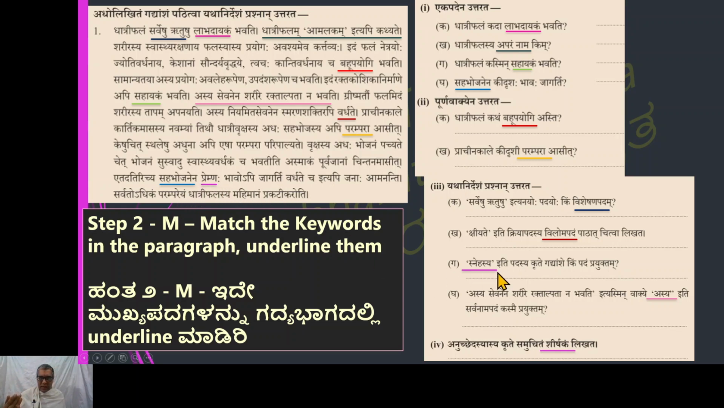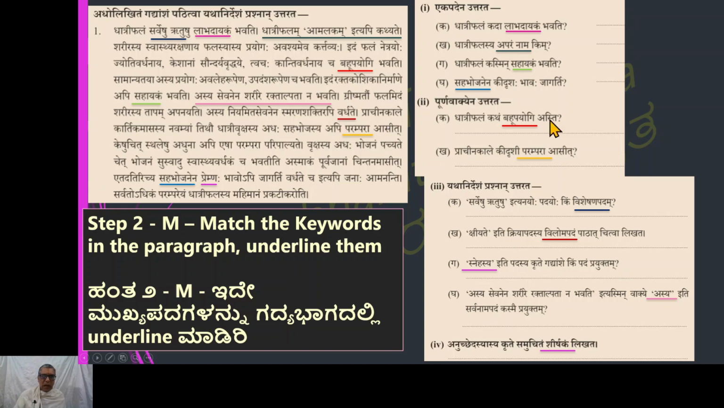So we have snehasya is premnaha. That's what we can identify here. So these three questions we got the answer. Asya is here. Asya means dhatri phalasya. So these four questions we got the answer. And these questions also we got the answer. Sahayakam, we got the answer here. Rakta kosha nirmane sahayakam bhavati.